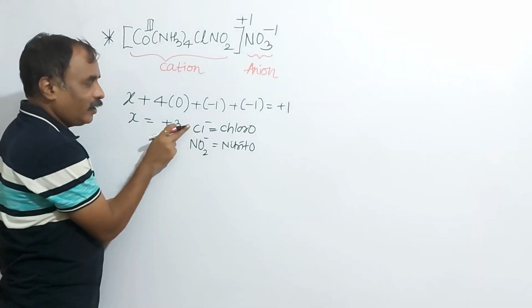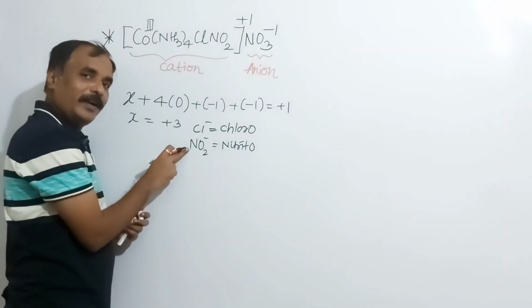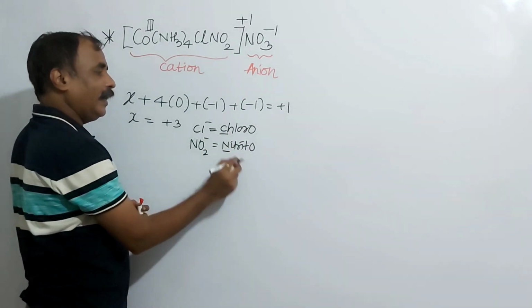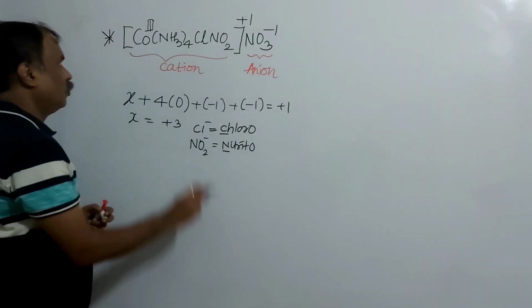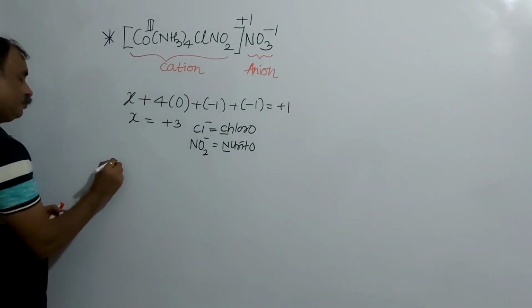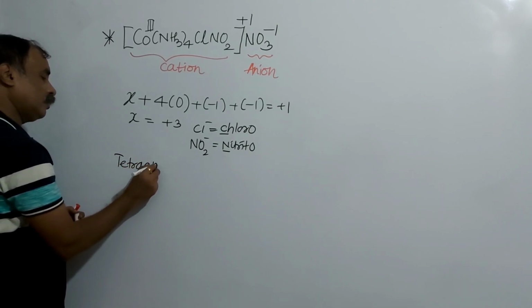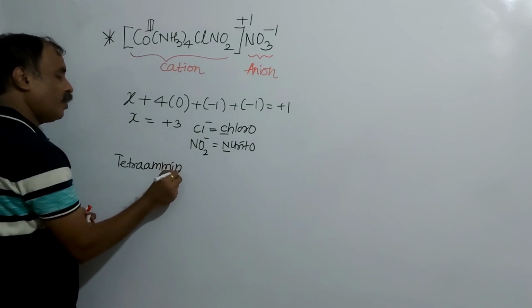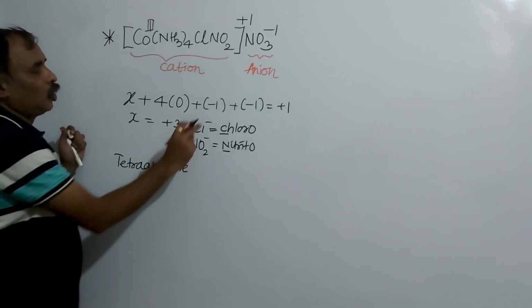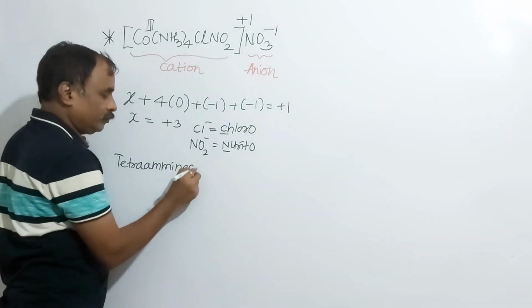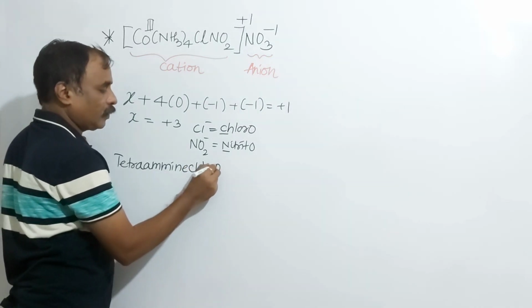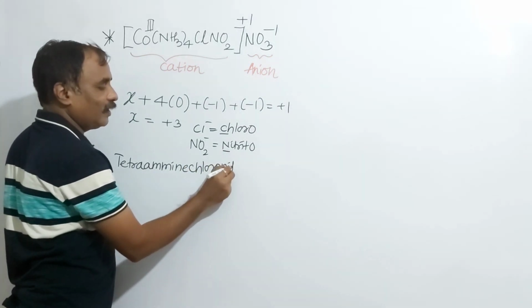So here we have to arrange these two ligands according to alphabetical order. So first C and then N. So tetraamine, then first chloro, then nitrito without any gap.